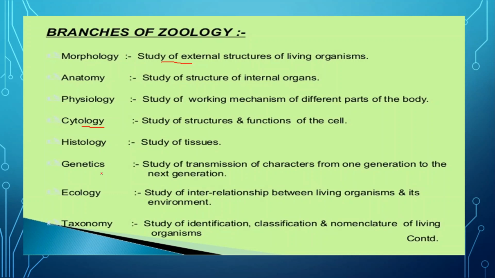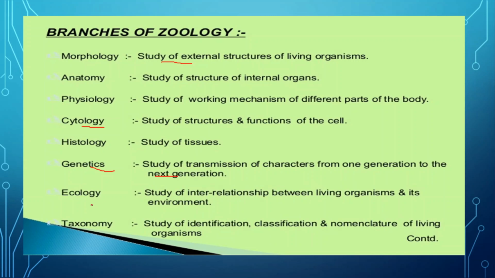Now genetics is a branch of zoology, or you can say botany also. This is a branch of biology in which we study the characteristic features of the chromosomes, how they are responsible for transmission of characters from one generation to another, and how they segregate during gamete formation, etc. All we study in this.